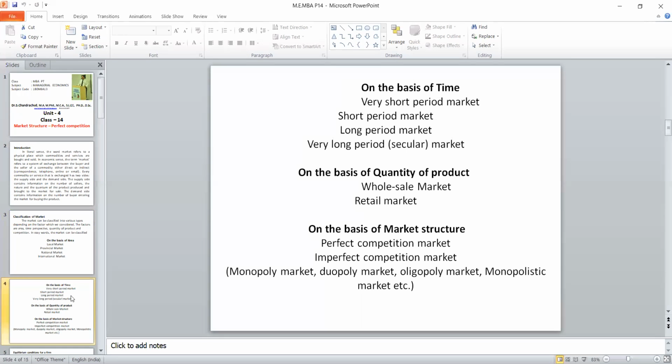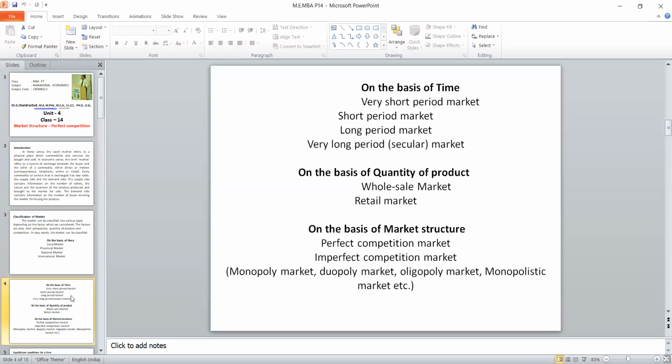Why? Because very short or short period is a very limited span of time. Therefore, the production function and cost function may not be constructed directly. It will be a trial and error method. But long and very long period only we should study. That too, the very long period, that is more than 5 years. That particular market we used to call the secular market. That market we should know.